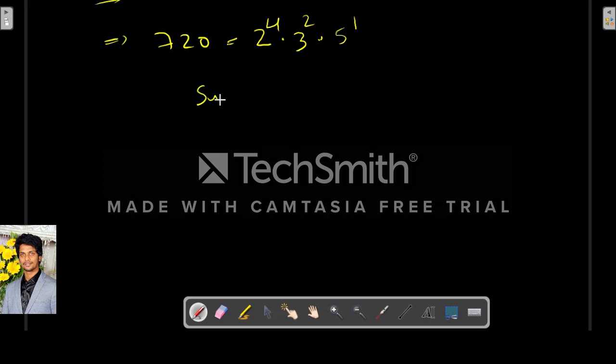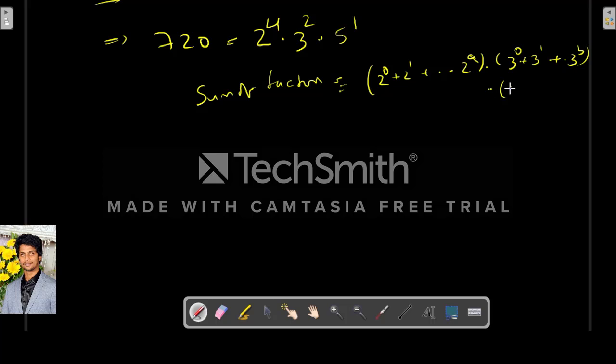For this we have to find the sum of factors. As we discussed, the formula goes 2 power 0 plus 2 power 1 and so on till 2 power a, into 3 power 0 plus 3 power 1 and so on till 3 power b, into 5 power 0 plus 5 power 1 and so on till 5 power c.